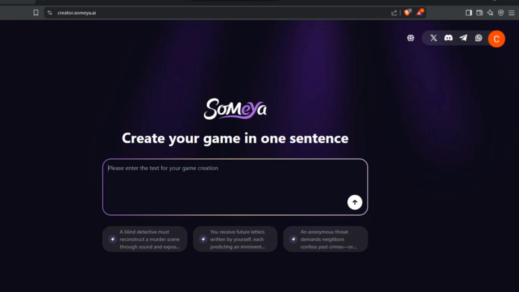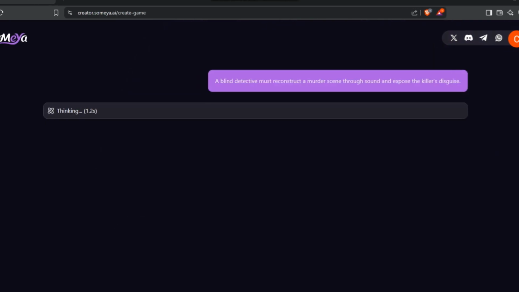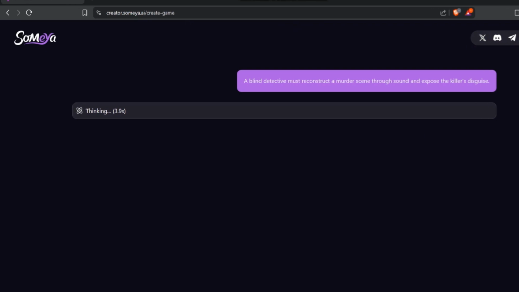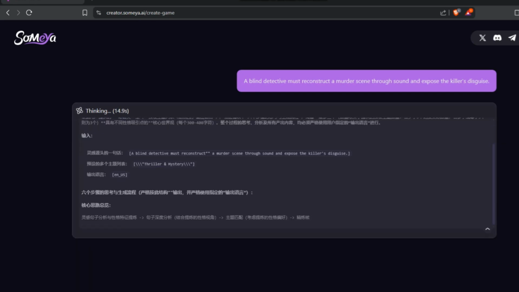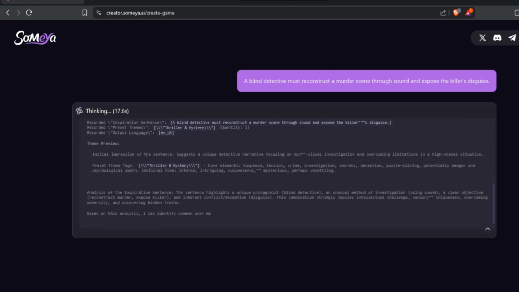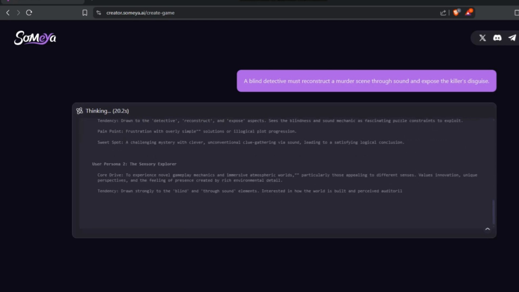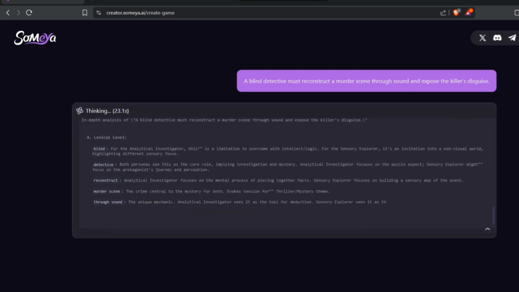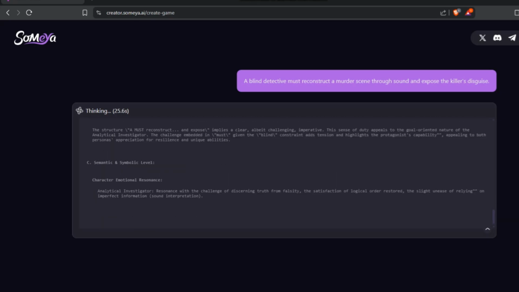Let's suppose I'm going to create a game. Here are simple prompts that you can use to create a game, so I just click on this. Now I click on the arrow button. This AI is insane. This AI actually takes just your single sentence and creates your dream game. This will take some time, literally 5 to 6 minutes. We have to wait. As you can see, it is processing all of your game mechanics and all of the things involved in developing the game.